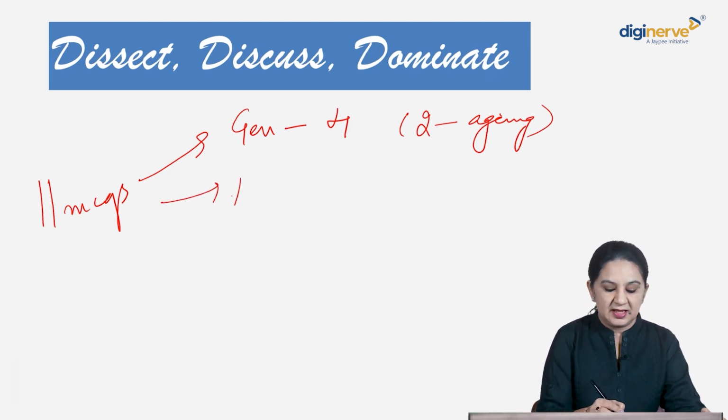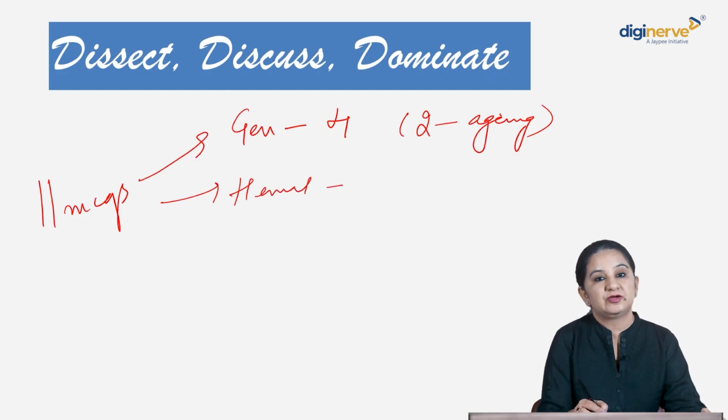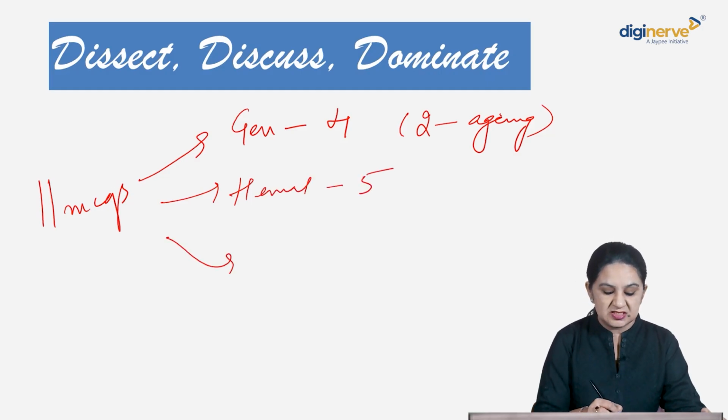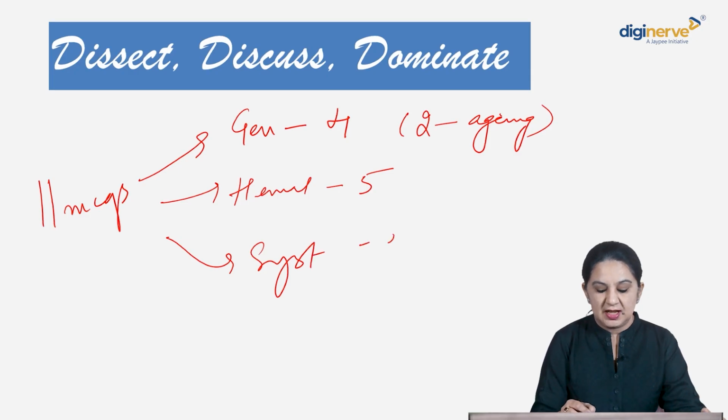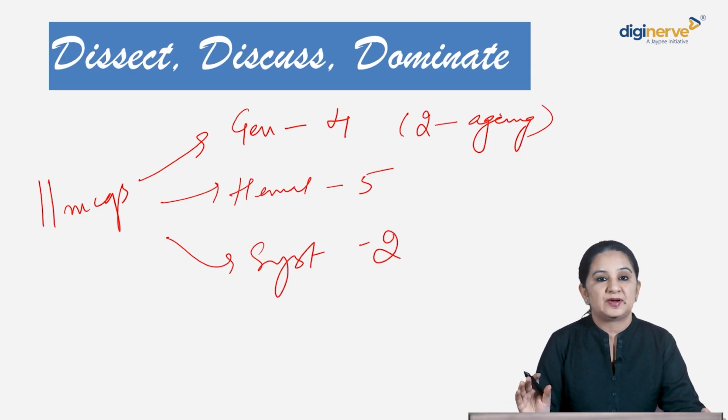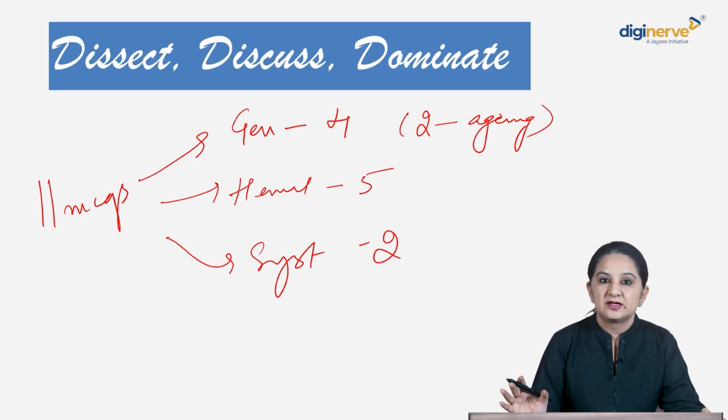Then hemat, as usual, 50% of the questions were from hemat. Systemic had only 2 questions, and 2 questions came primarily from your kidney chapter. Kidney remains their favorite chapter. So let's try to dissect, discuss and dominate each question.